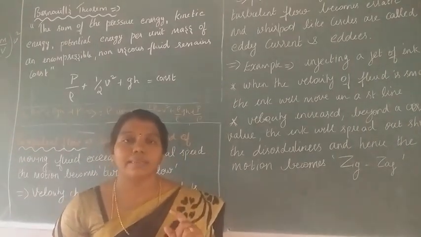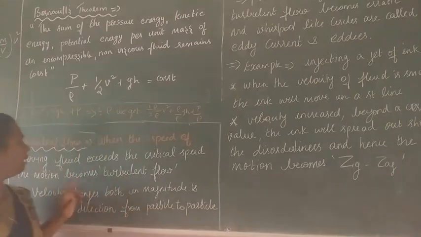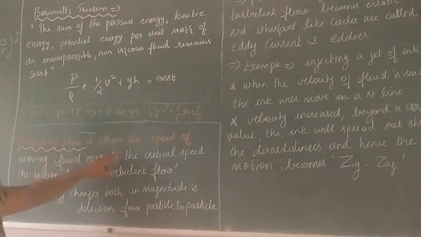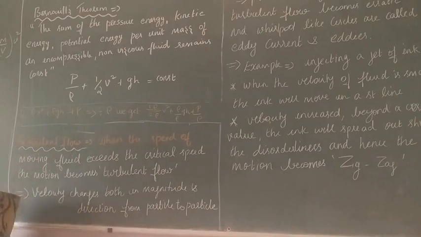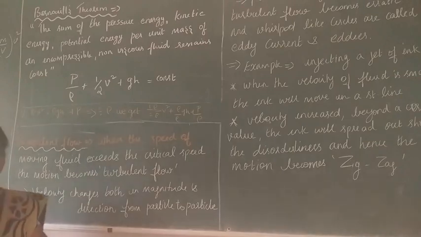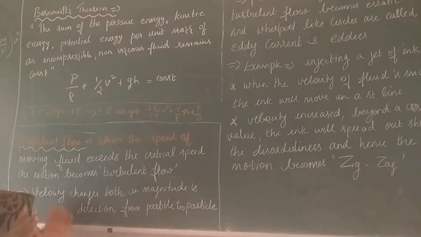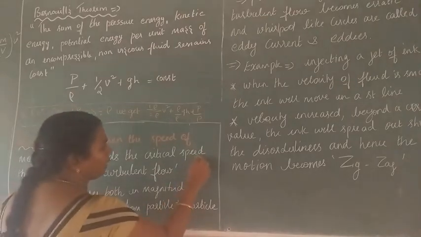The second type is turbulent flow. So why is it called turbulent flow? See here, when the speed of the moving fluid exceeds the critical speed. In the last classes I discussed what the critical speed is. The speed which exceeds a particular velocity is called the critical velocity, denoted by the letter Vc.